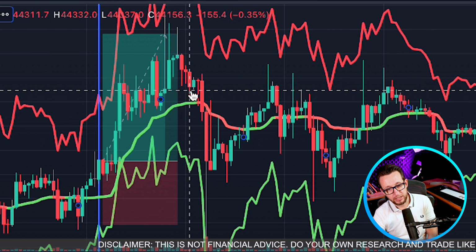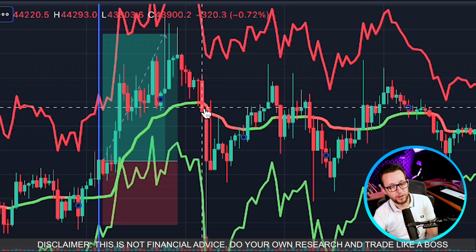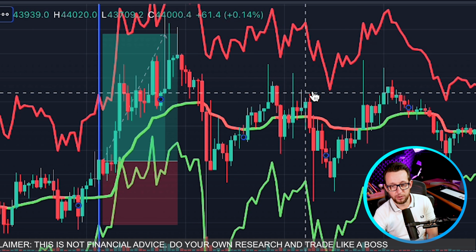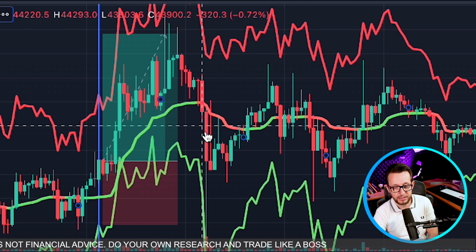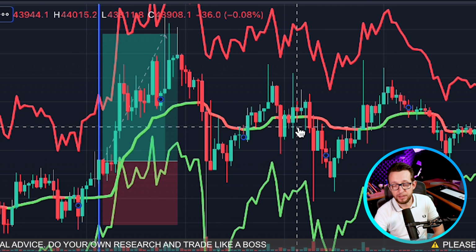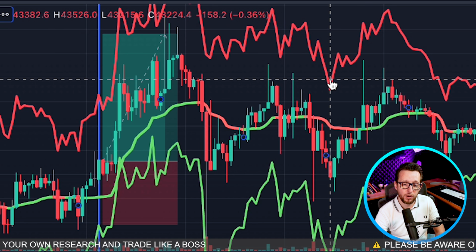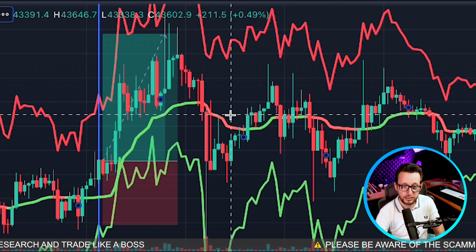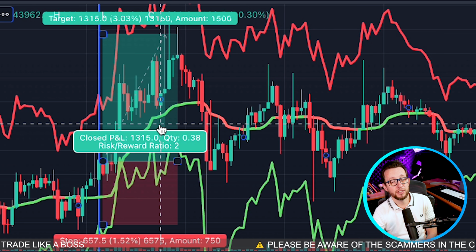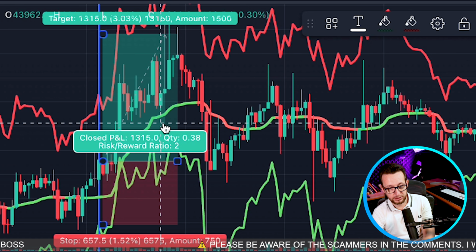But you could have actually used this as a trail. We'll be backtesting that as well. It'll be on the Notion board for you to be able to see the difference between the two. I believe that this trading strategy will work quite well with trailing stop losses and take profits, but I prefer to do it like that in my trading style.